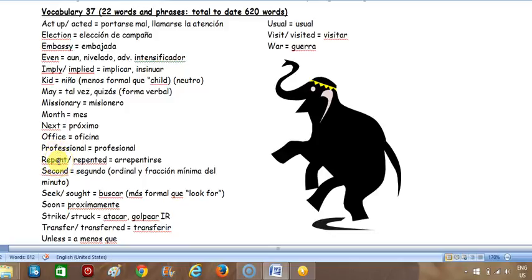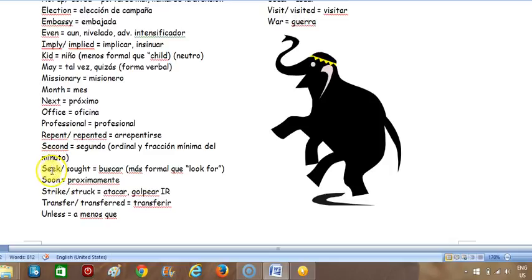Repent, repent. Repented, repented. Second, second. Seek, seek. Sought, sought. Soon, soon. Strike, strike. Past tense. Struck, struck. Transfer, transfer.